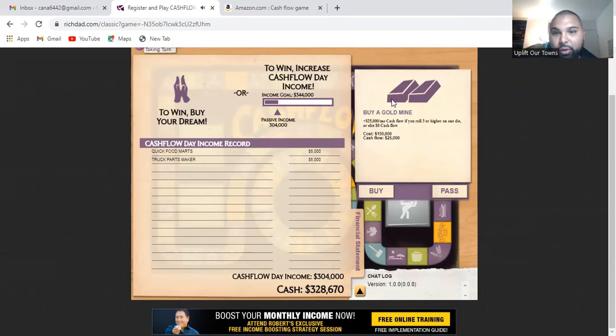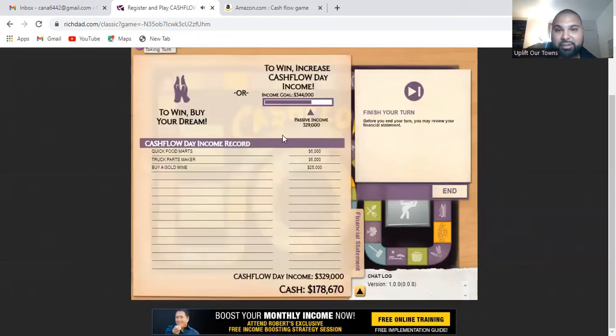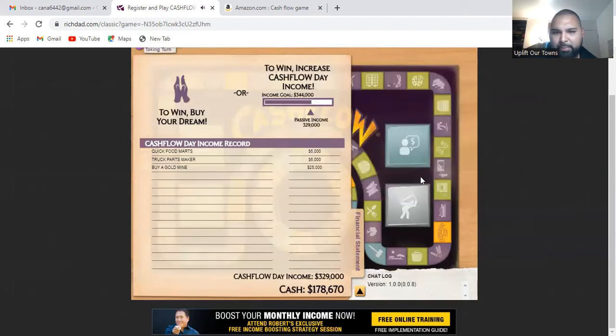So I can invest in a gold mine. It's going to cost me $150,000, and I'll get a cash flow of 25,000. But as you can see here, if you roll 3 or higher on 1 die, so I have to roll 3 or higher on 1 die, or else I'll get nothing. So I'm going to take that risk and buy it. So I rolled a 5. Now I'm getting $25,000 cash flow. So as you can see, I'm not that far off from finishing this game.